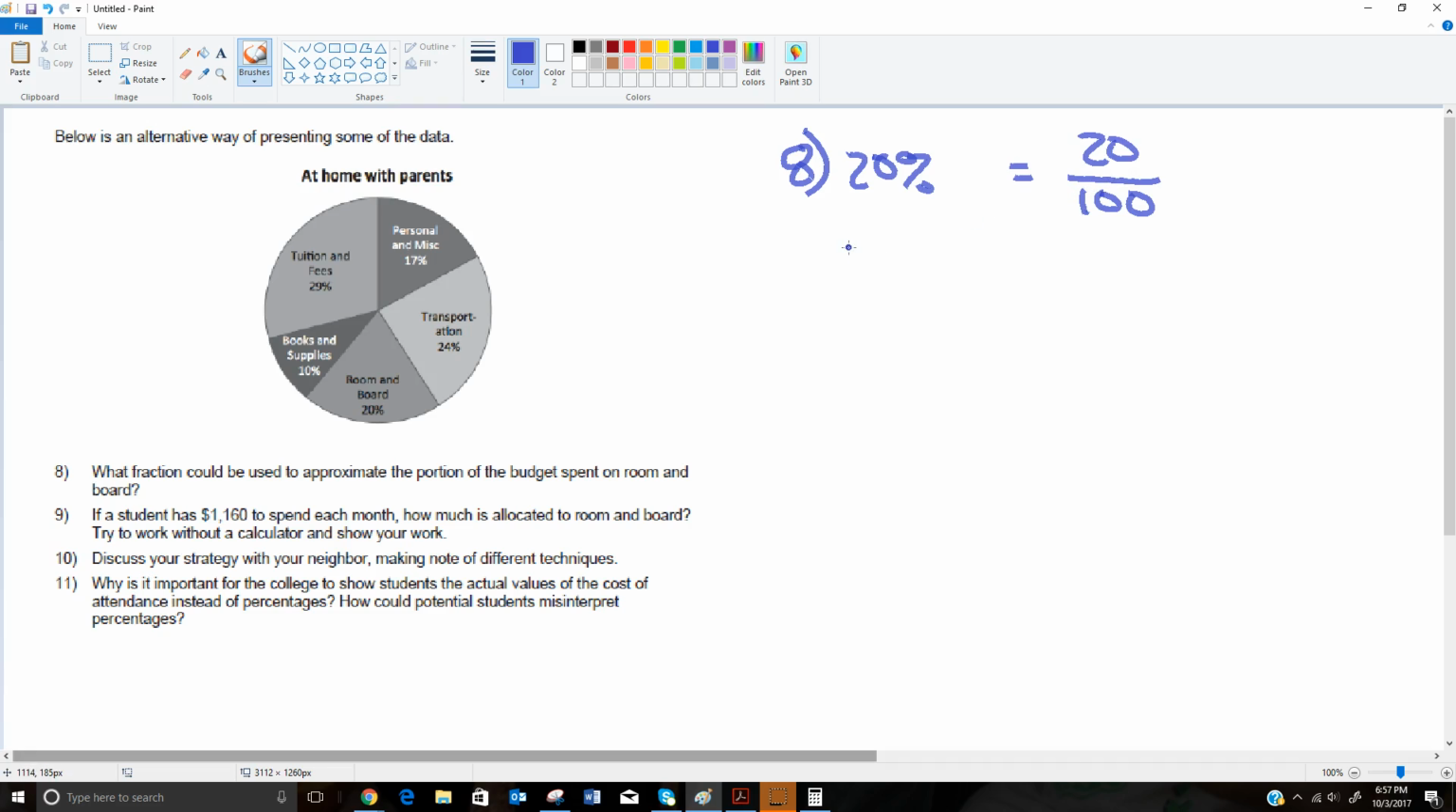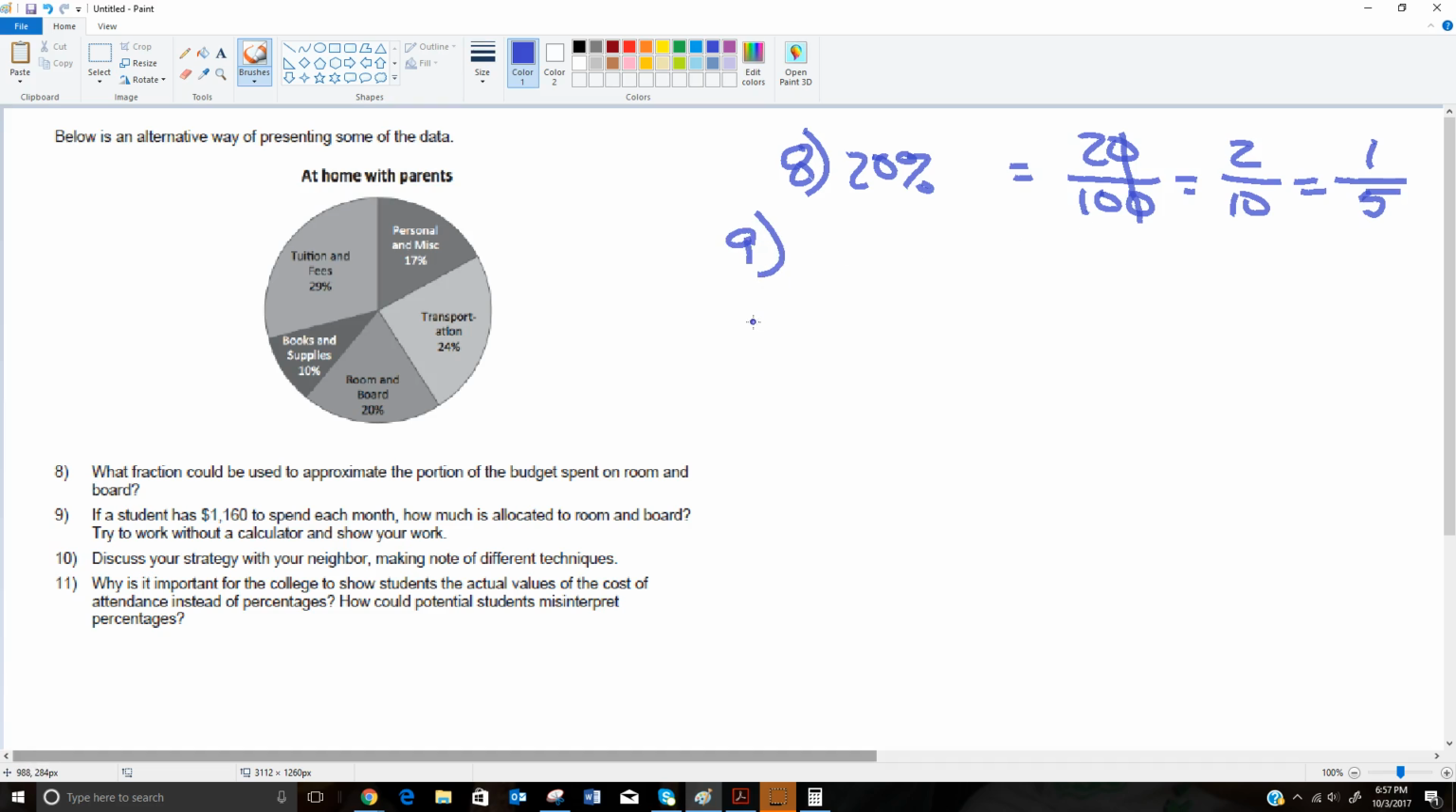So if I wanted to write that as a fraction, well, that's one way to write it as a fraction. So we can cancel a 0 off of each of those. We could think of it as 2/10, but we could then further reduce that to 1/5. So 20% is room and board, or 1/5 of their costs are spent on room and board.